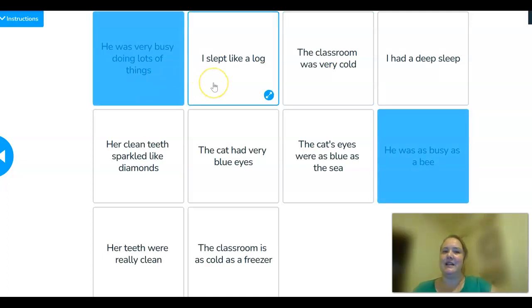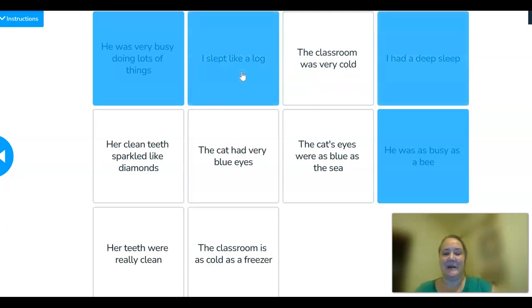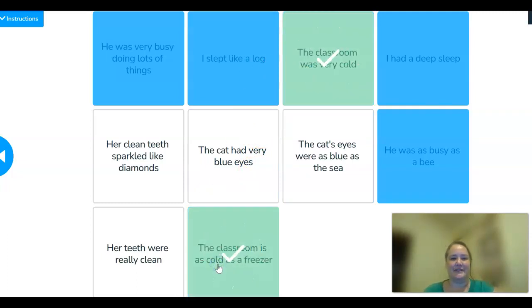What does I slept like a log mean? That means I had a deep sleep. So let's see if that matches. That's it. The classroom is as cold as a freezer. What does it mean? Does it mean that the cat had very blue eyes or the classroom was very cold? I think you've got it. The classroom was very cold.